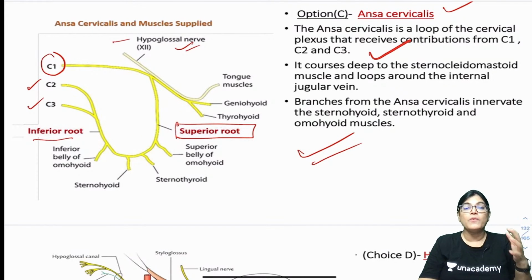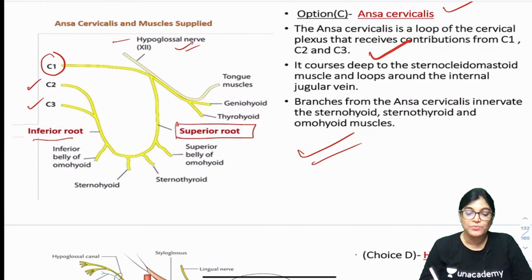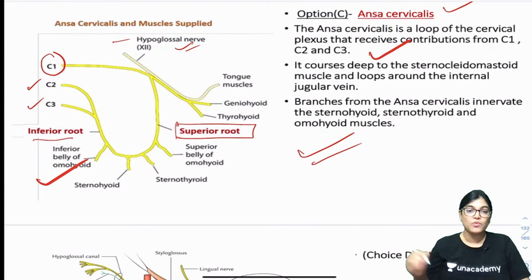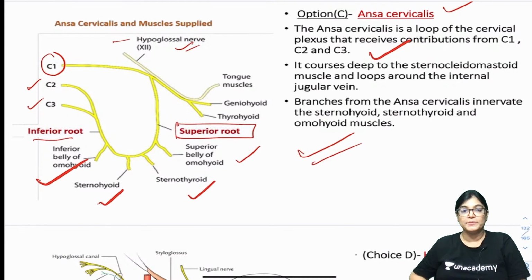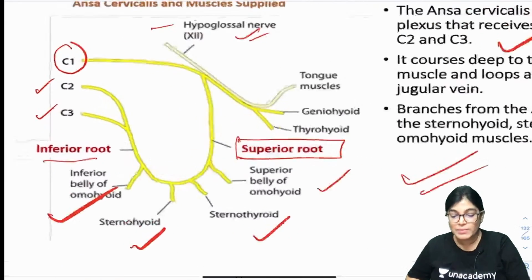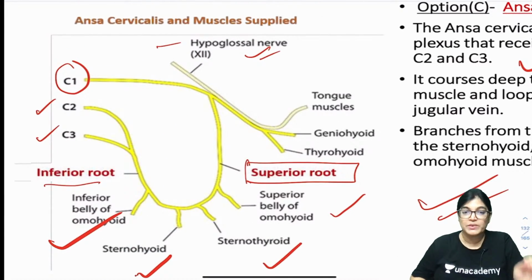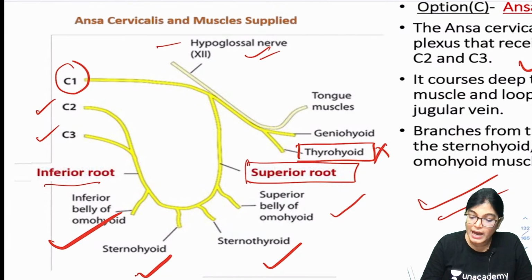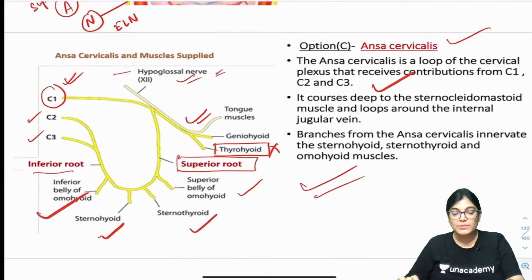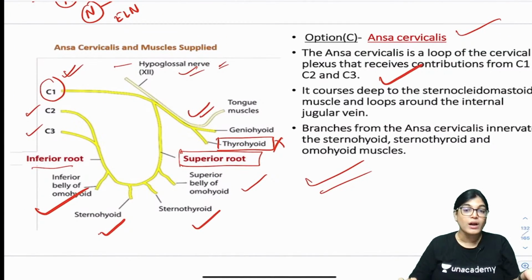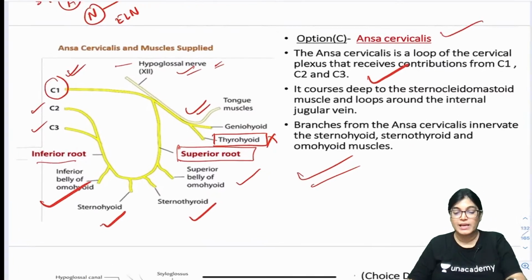Now, this loop of ansa cervicalis mainly supplies the infrahyoid muscles, that is the inferior belly of omohyoid, sternohyoid, sternothyroid and superior belly of omohyoid. Only one muscle is not supplied, and this has also been asked in a previous year: which infrahyoid muscle is not getting innervation from the nerve loop? The answer is thyrohyoid. Thyrohyoid gets innervation directly from C1 fibers carried by the hypoglossal nerve. So this can't be the answer because infrahyoid muscle was not paralyzed or involved in this MCQ.